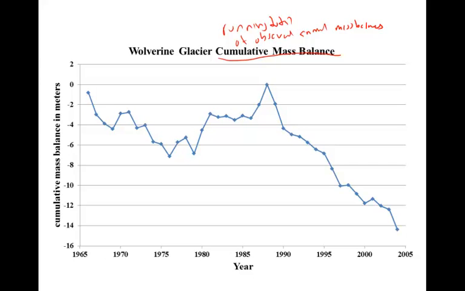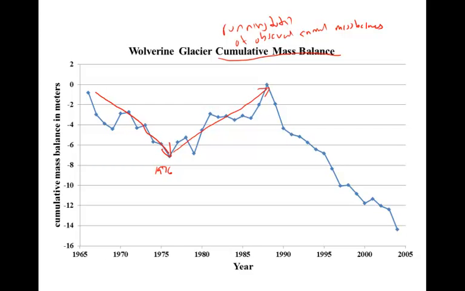Remember, we said that up until about 1976, annual mass balance was mostly negative. That shows up as a negative trend in the cumulative mass balance until 1976. Then the glacier enters a period of time when its mass balance was mostly positive. That shows up as an increase in cumulative mass balance.